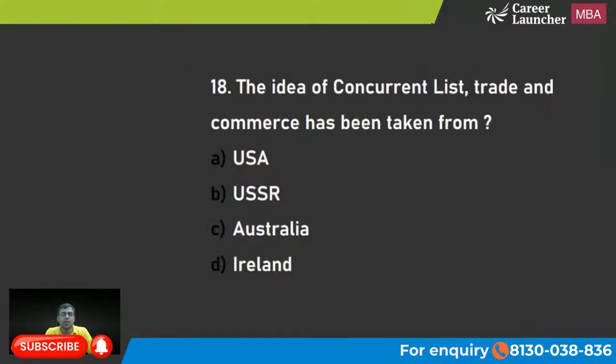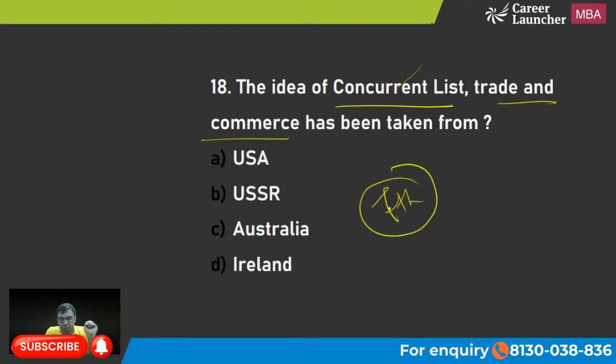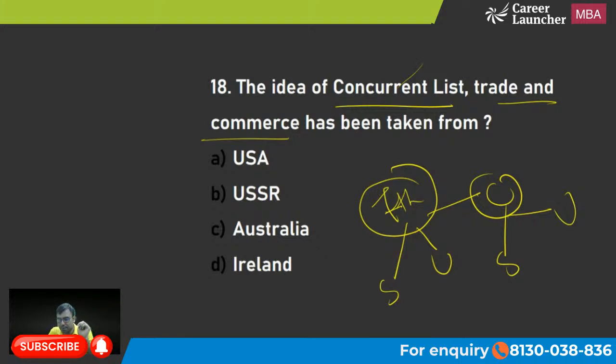Let's move on to the next one. The idea of concurrent list, trade and commerce has been taken from where? देखो concurrent list समझते हो? We have 3 lists in the 7th schedule of the Indian Constitution: state list, union list, and concurrent list, where both state and union can make laws. है ना? इसमें सेंट्रल गवर्नमेंट यानी पार्लियामेंट भी कानून बना सकती है और स्टेट लेजिस्लेचर भी. That's called concurrent list. USA, USSR, Australia, Ireland.